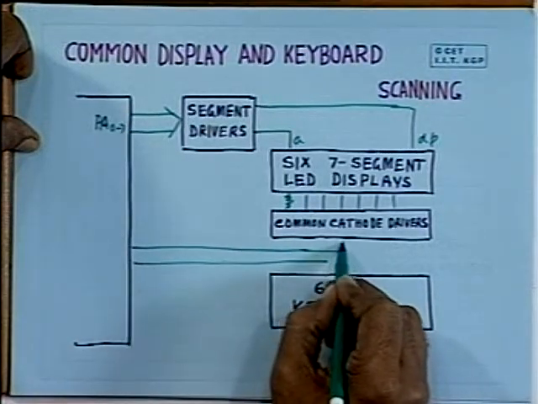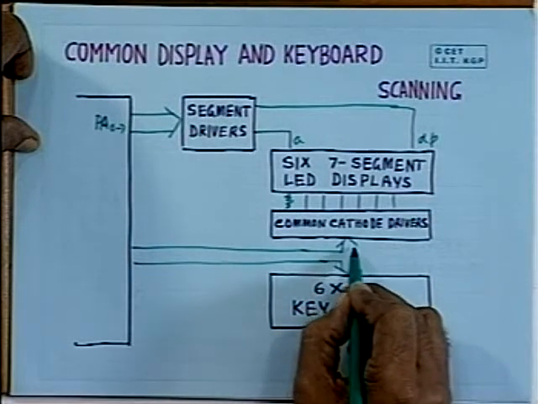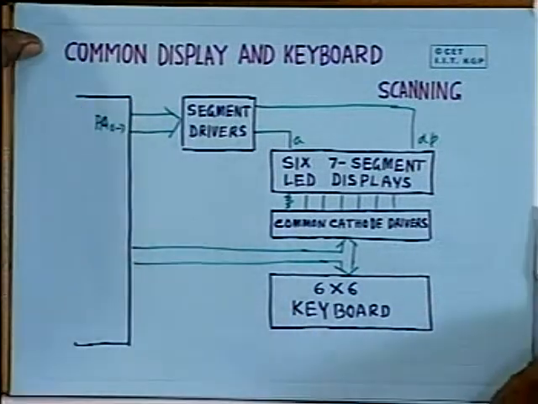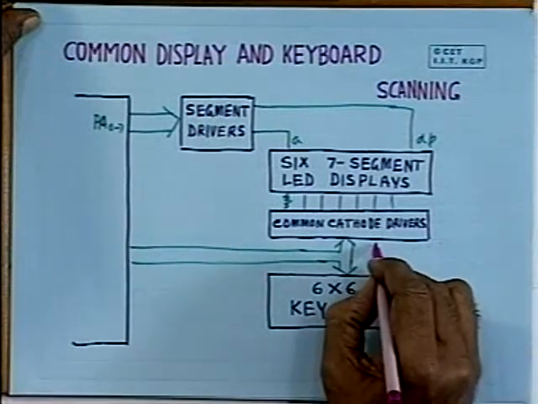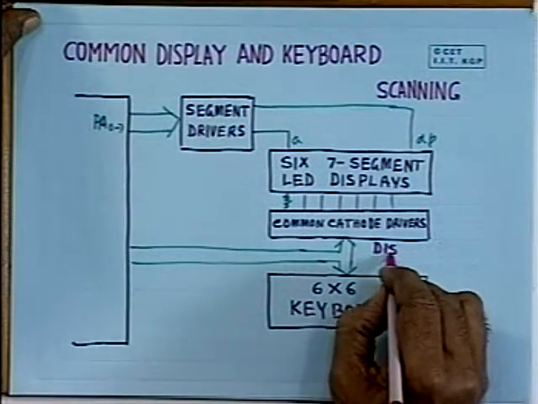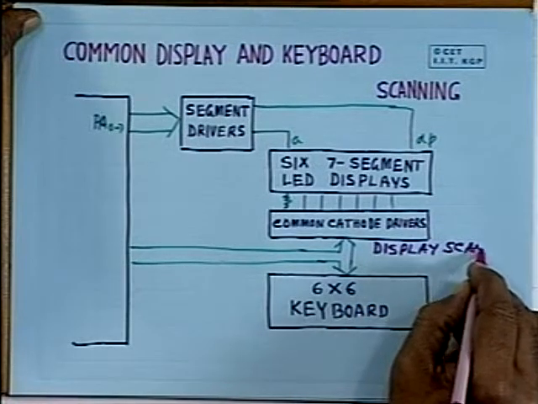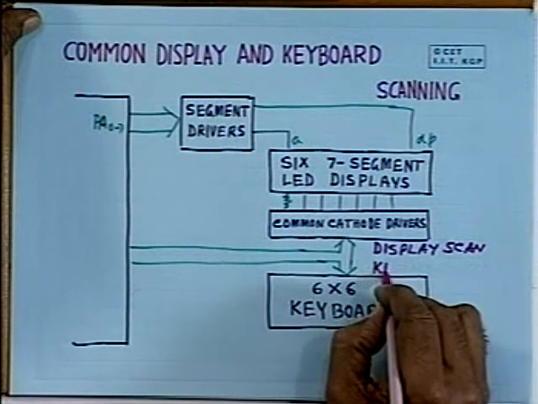So, here you see it goes to both. This is a common scanning technique, and here it does the display scan. The same lines can be used to perform keyboard scan.